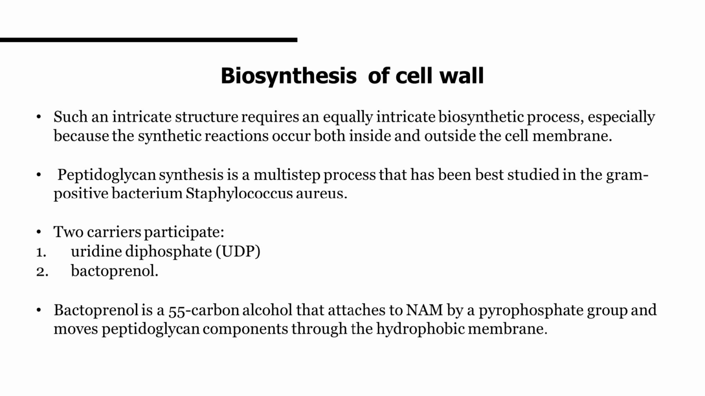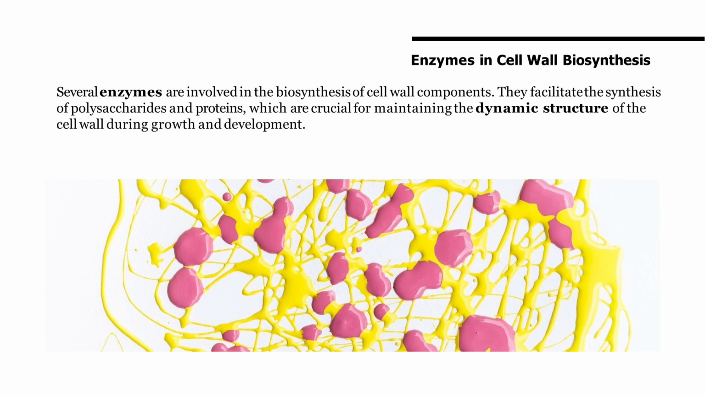In Staphylococcus aureus, two carriers participate: uridine diphosphate and bactoprenol. Bactoprenol is a 55-carbon alcohol that attaches to NAM by a pyrophosphate group and moves peptidoglycan components through the hydrophobic membrane. Enzymes in cell wall biosynthesis. Enzymes help to build cell wall components by synthesizing polysaccharides and proteins, which are essential for the cell wall structure and growth.